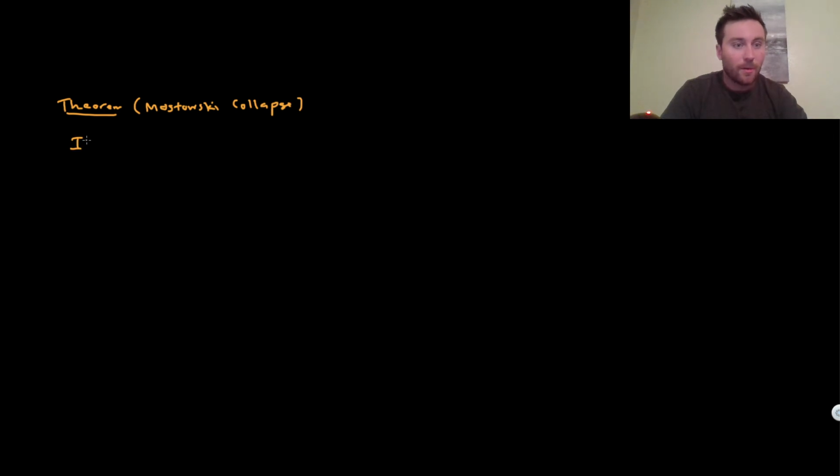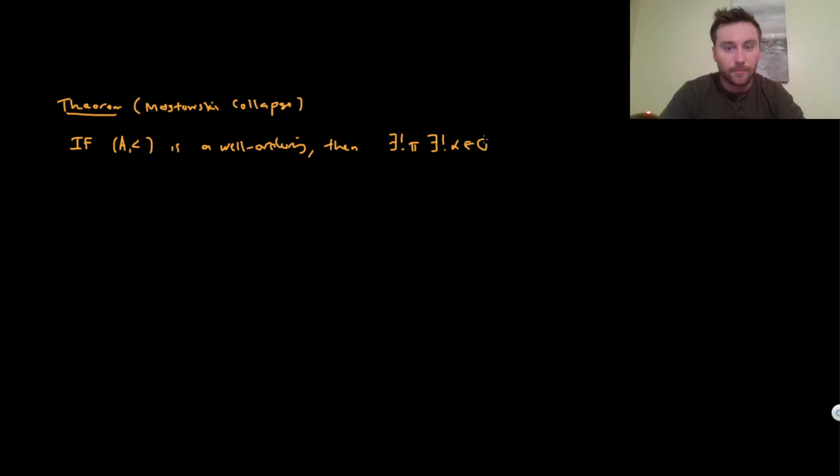It says, well, if we have a well ordering, so if A comma less than is a well ordering, well, then there's a unique map pi and a unique ordinal alpha, so that pi is an order isomorphism from A into alpha.